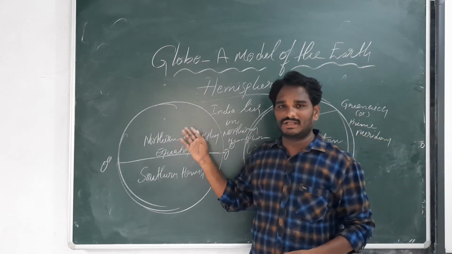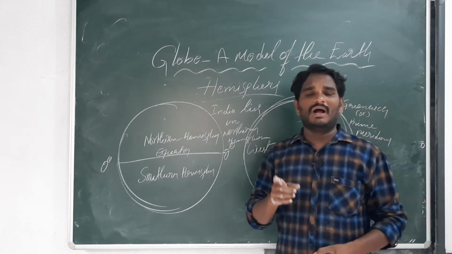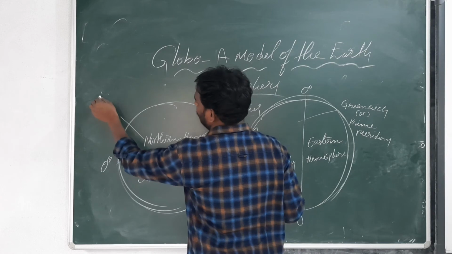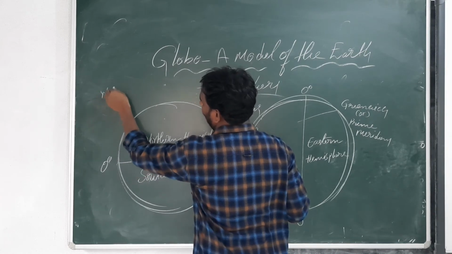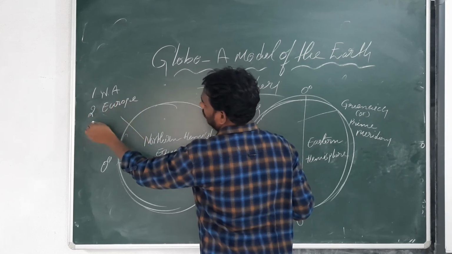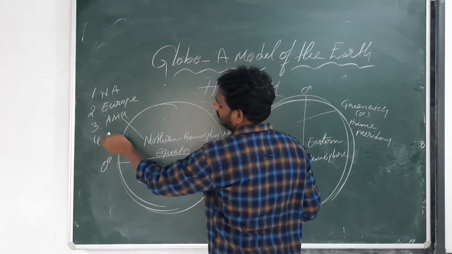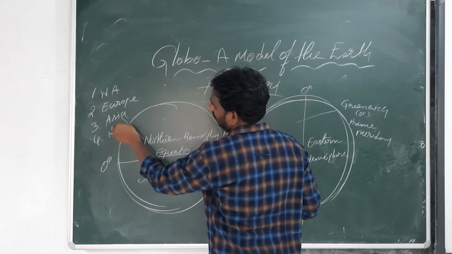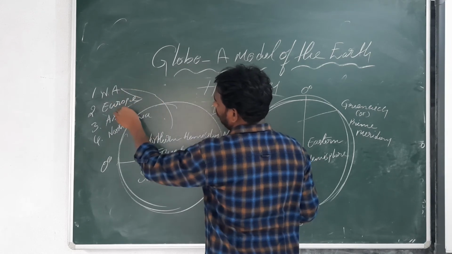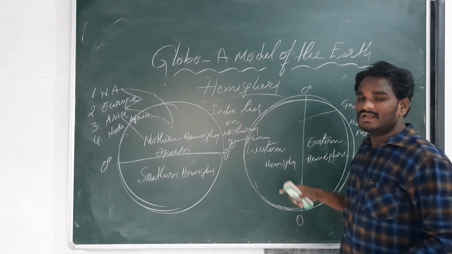What are the continents that lie in the northern hemisphere? First one, North America. Second one, Europe. Third one, Asia. Fourth one, North Africa. These lie in the northern hemisphere. What are the continents that lie in the southern hemisphere?